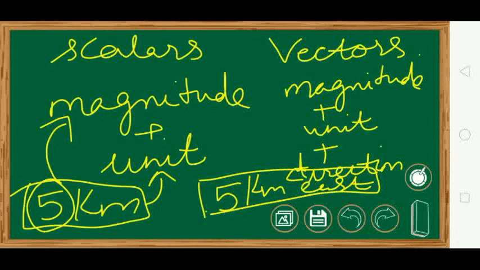So this is the difference between scalars and vectors. For example, length. The length of the cloth is 5 meters. We will not say length is 5 meters in east direction, west direction. It has got no meaning. So length is a scalar quantity. Liter is a scalar quantity. Volume, when you talk, it is a scalar quantity. But when I talk about displacement, it becomes a vector quantity. When I talk of velocity, acceleration, these are all vector quantities you will be learning ahead in the lecture.